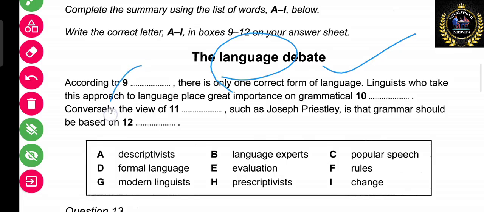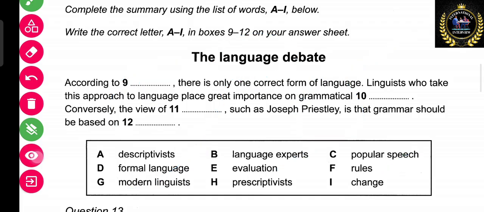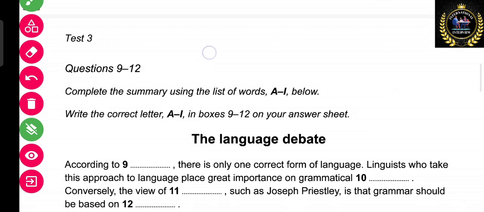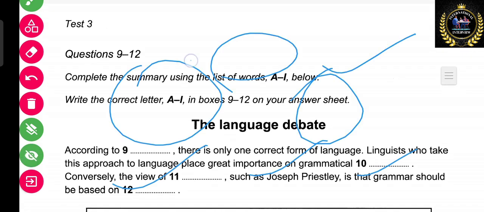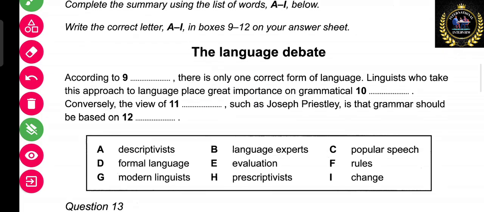So this is the summary of the paragraph, and we are going to get the answers from this box. And make sure that the answer will be one word or 2 words, as it is not mentioned here how many words the answer is, but we have to read the paragraph and get the answer.